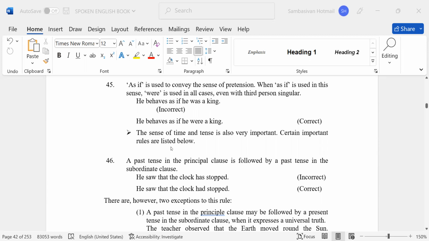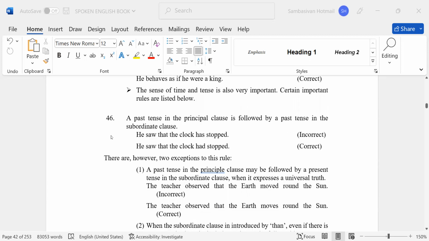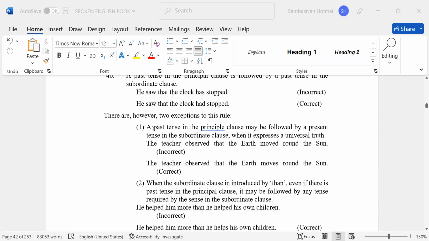The sense of time and tense is also very important. Certain important rules are listed below. A past tense in the principal clause is followed by a past tense in the subordinate clause. He saw that the clock has stopped. Incorrect. He saw that the clock had stopped. Correct.